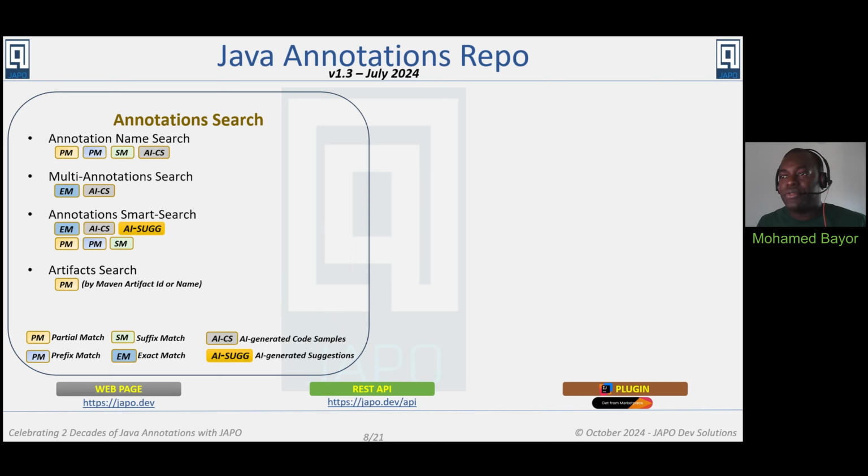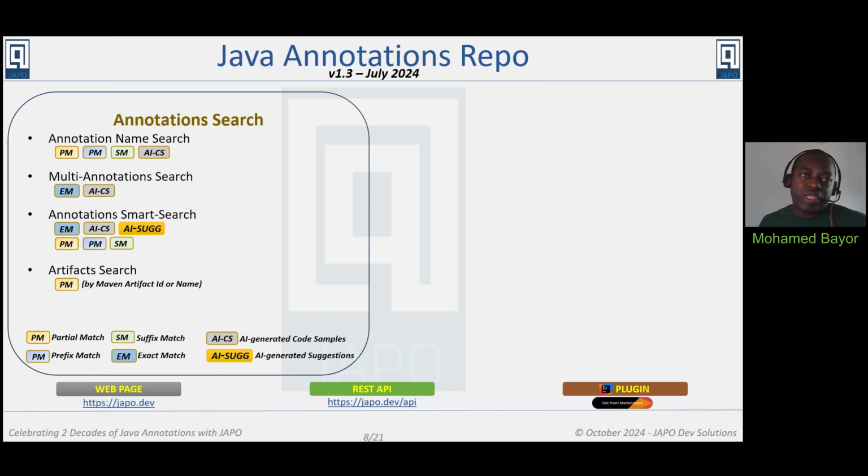For each search type, a match operation is performed. This could either be a partial match, prefix match, suffix match, or even exact match, depending on which search or feature you are making use of.